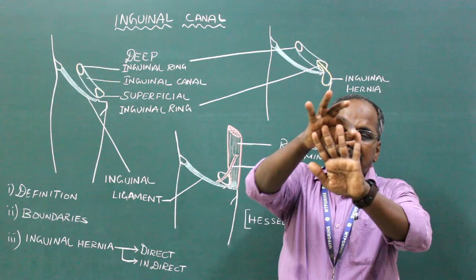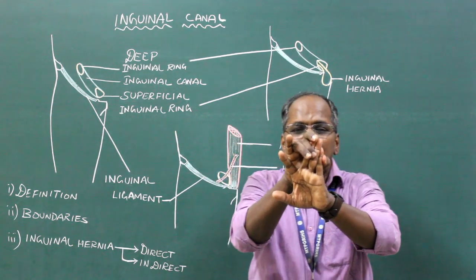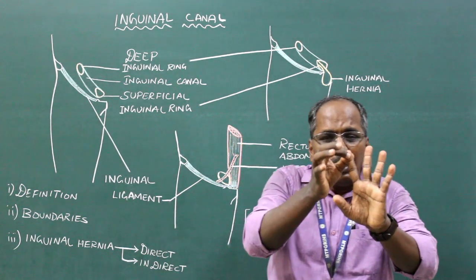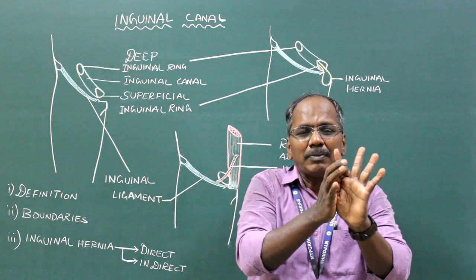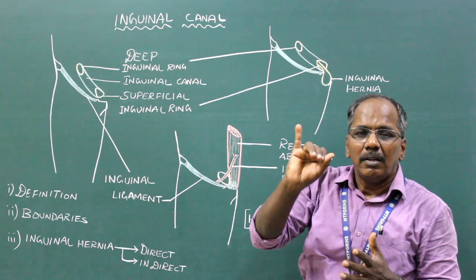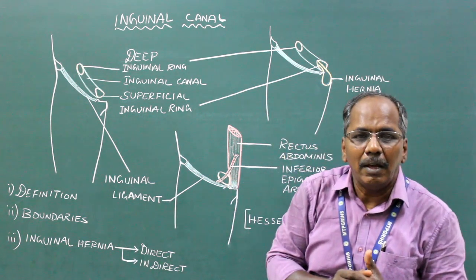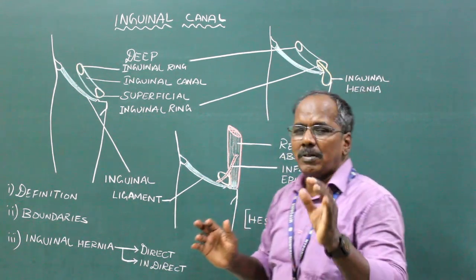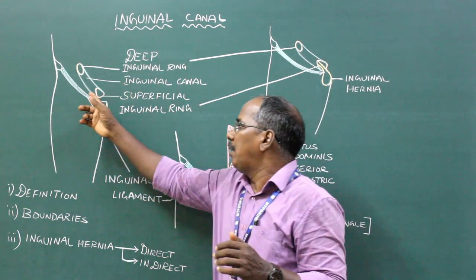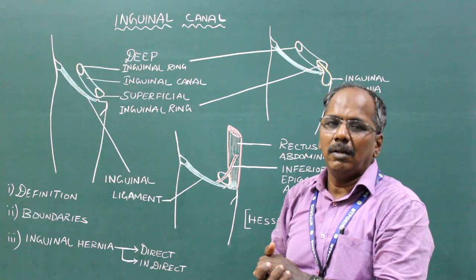Out of this, skin, superficial fascia and aponeurosis of the external oblique abdominis muscle form the anterior wall of the inguinal canal. The internal oblique abdominis and transverse abdominis muscle form the roof of the inguinal canal. Finally, the fascia transversalis forms the posterior wall of the inguinal canal. The remaining one which you have to read is the inguinal ligament, which forms the floor of the inguinal canal. That is, the medial part of the inguinal ligament forms the floor of the inguinal canal.